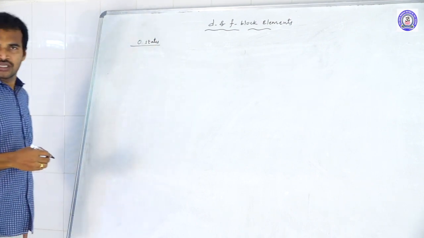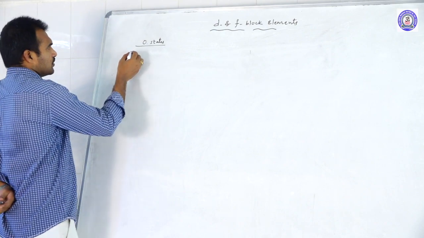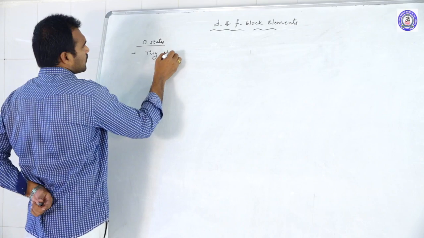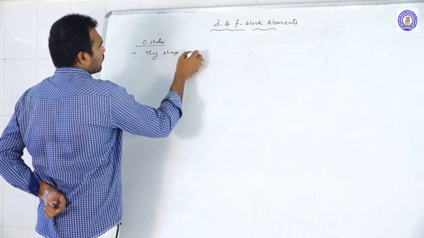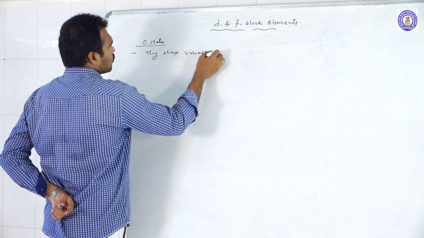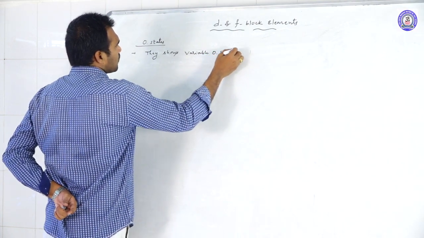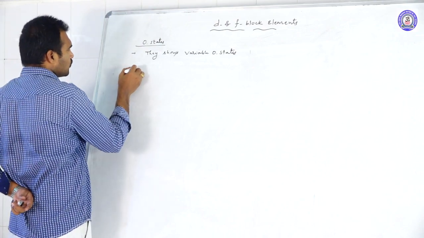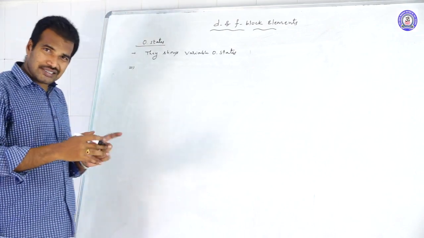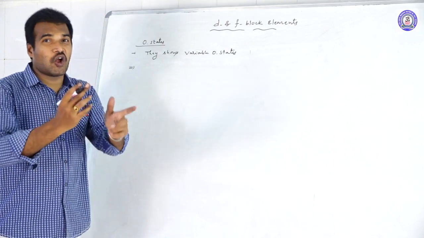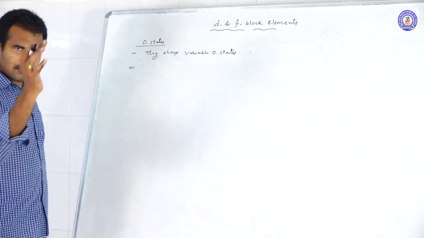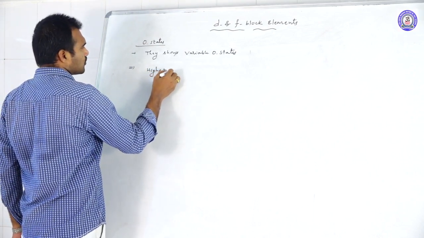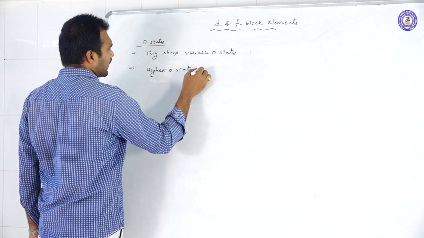Oxidation states. Generally, the d block elements show variable oxidation states. Variable means many oxidation states. So we can talk about the minimum oxidation state, the maximum oxidation state, and the common oxidation states. Always remember that the highest oxidation state shown by a metal